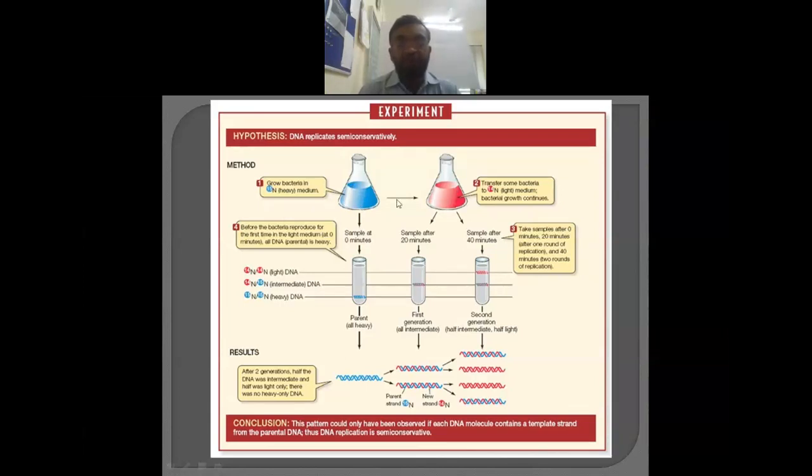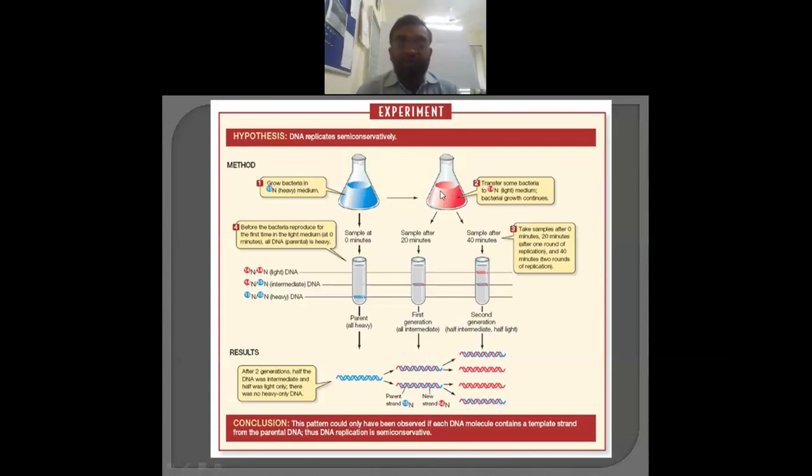And you know that E. coli requires nearly 20 minutes to divide. As the cells divide, the DNA also divides. Now what happens? Whatever DNA is newly synthesized is taken from this flask. In this flask, the modification is that normal ammonium chloride is taken, N14 or normal nitrogen is present there. Henceforth, whatever new things are generated which incorporate nitrogen will utilize the normal nitrogen.